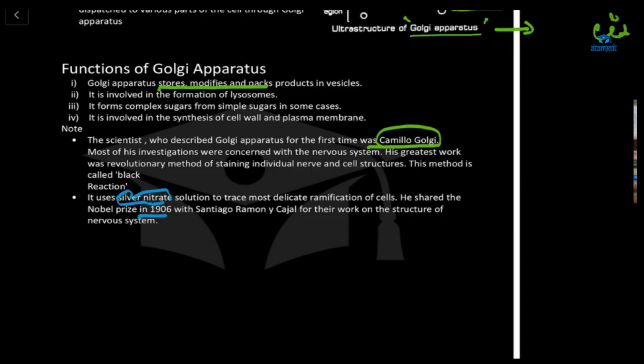You're guessing it right. The products which are formed in the other cell organelles will be stored, then modified, then packed, then discharged, secreted.